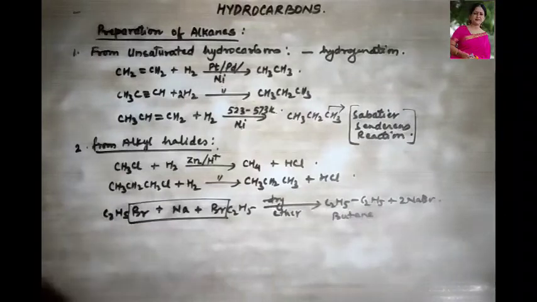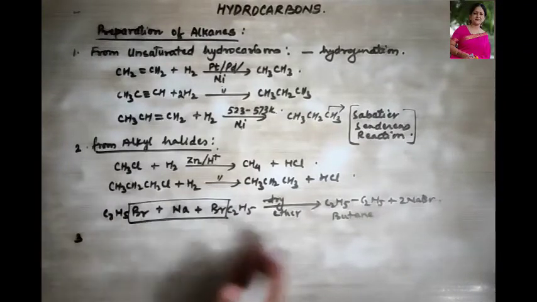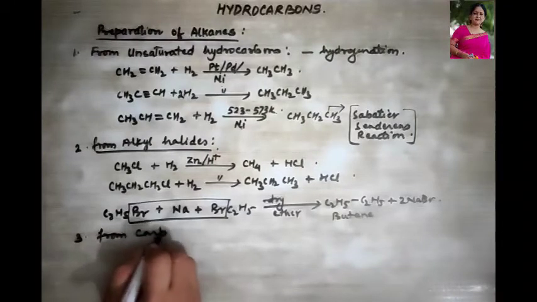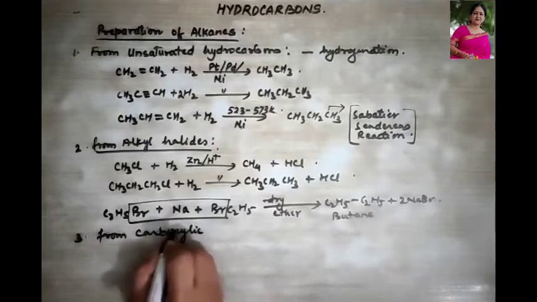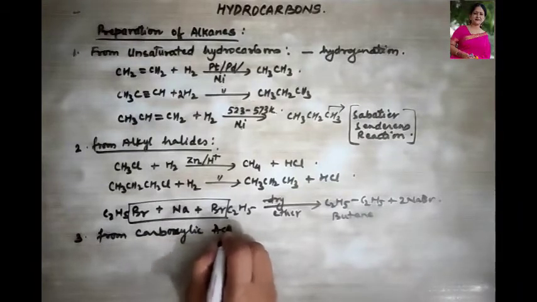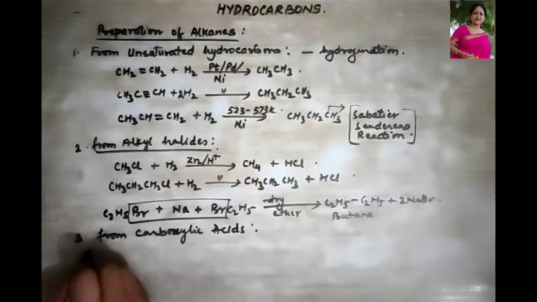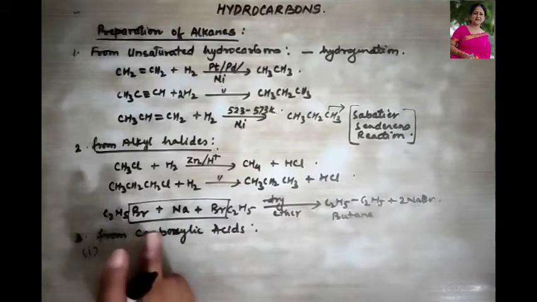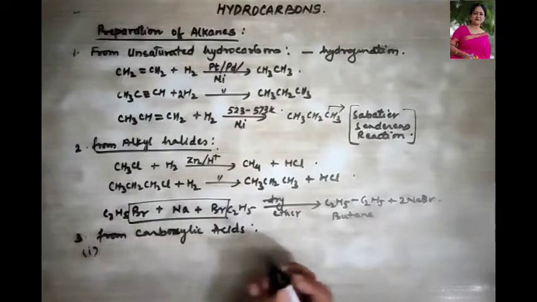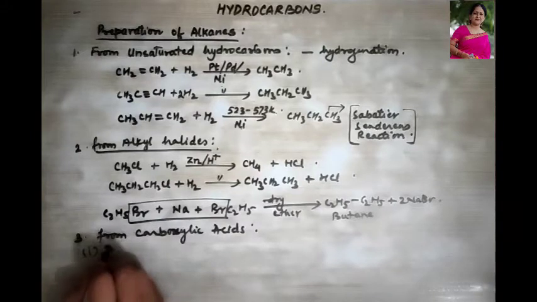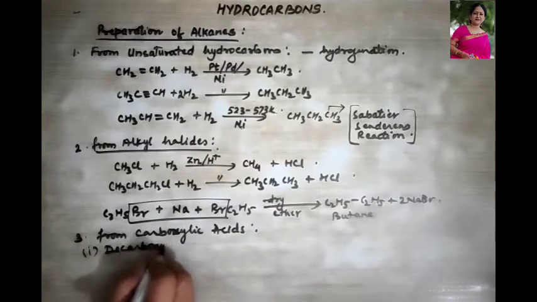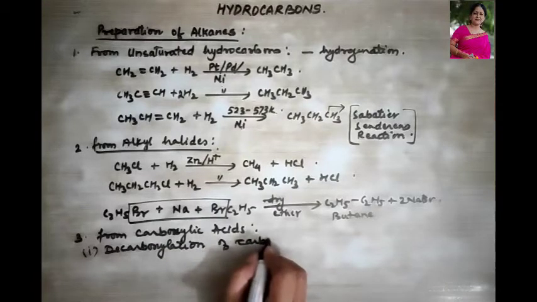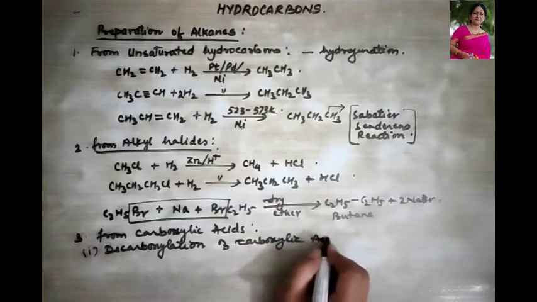Got it? Next, the third kind of reaction is from carboxylic acids. So let us look at the first reaction under this heading. Decarboxylation of carboxylic acid can also give us alkanes. So, decarboxylation of carboxylic acids.